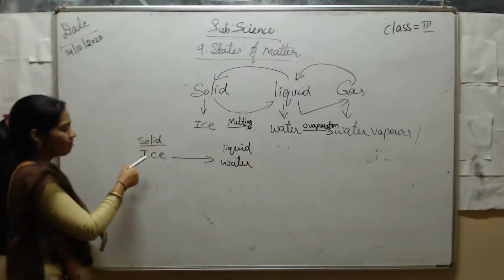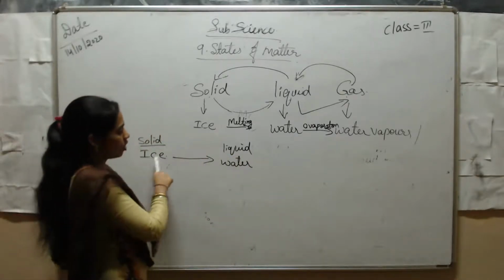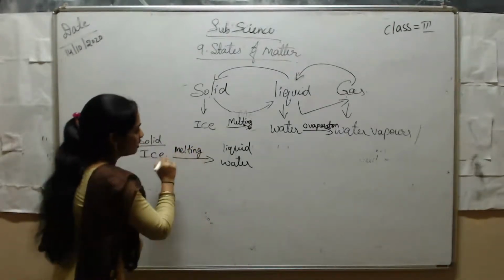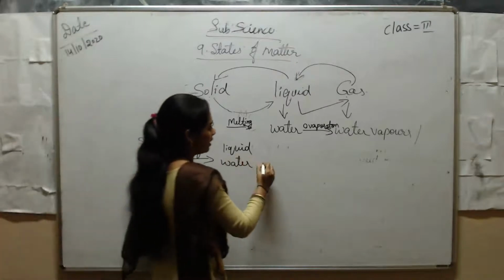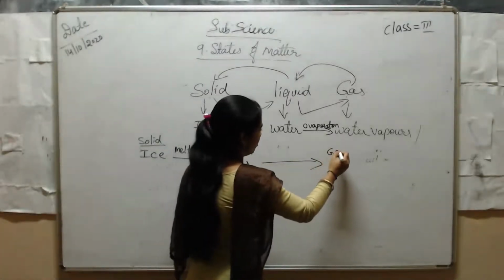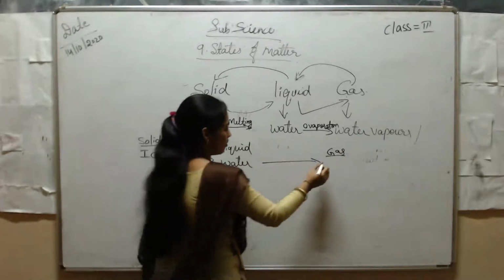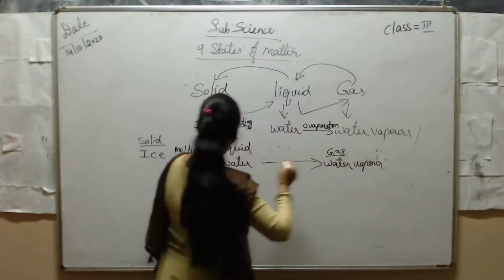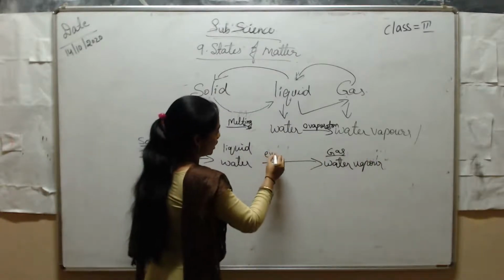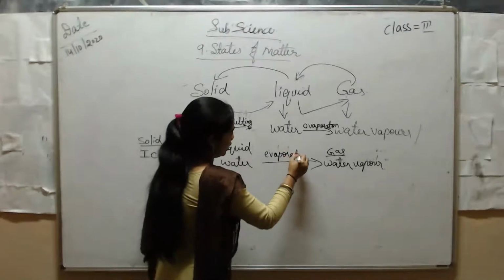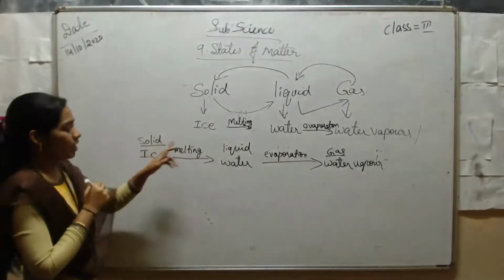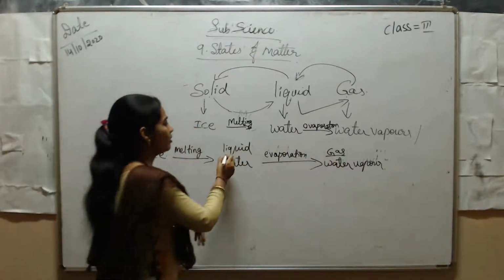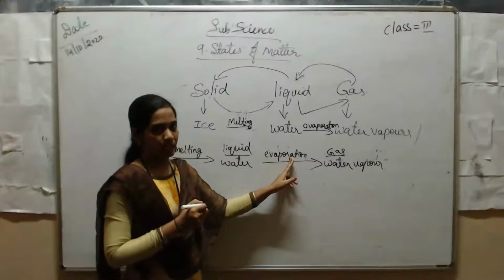The process of changing from solid to liquid, we call melting. From liquid to gas, water vapor, it is called evaporation. So, from solid to liquid, melting. From liquid to gas, it is called evaporation.